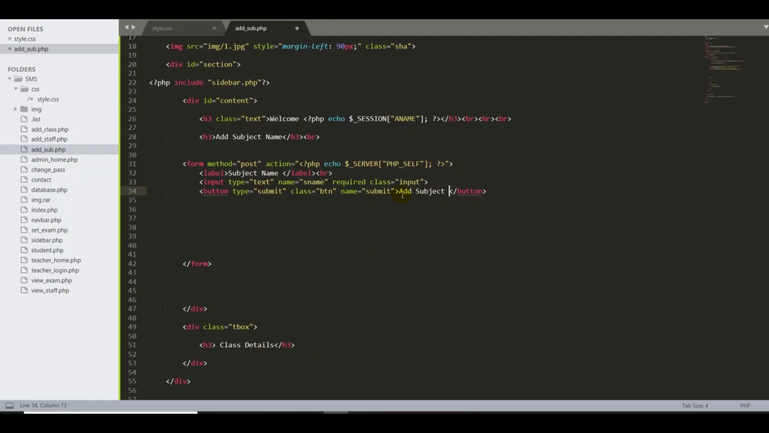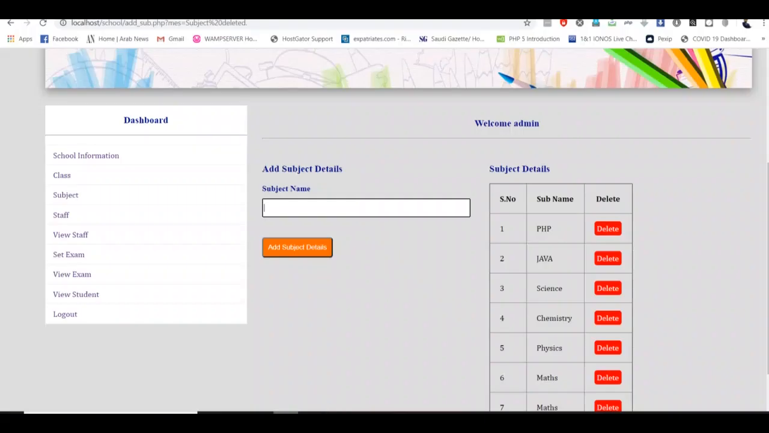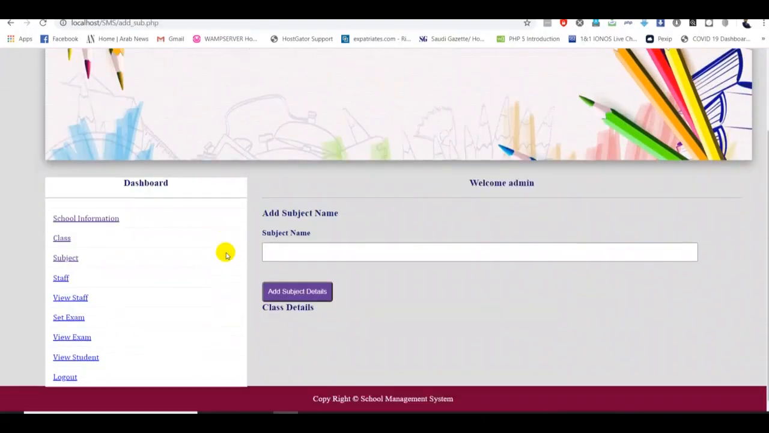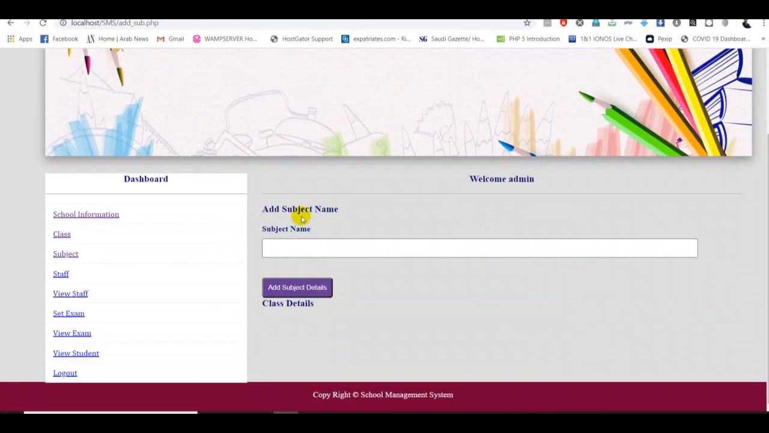Subject, add subject details. Okay, good. So Control S and we go back, and then we go to subject. So we have a subject name, and you can add the subject name. Then you have to type the subject, then we have the button Add Subject. So we didn't need the class details, something like that.